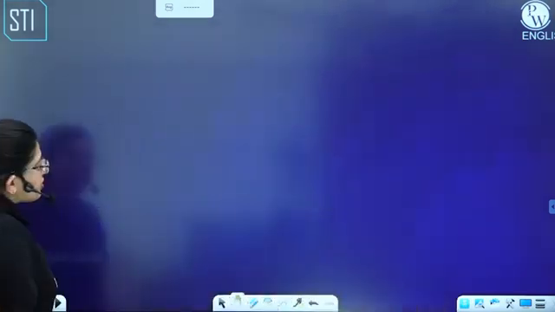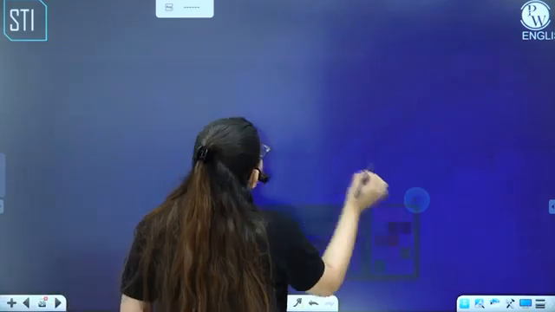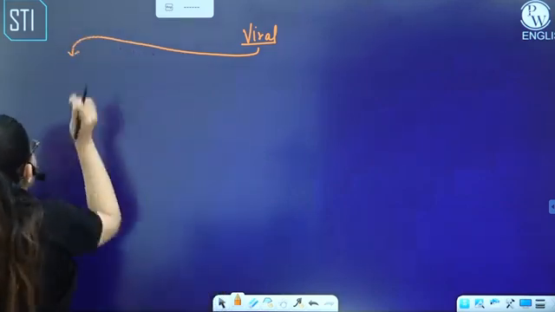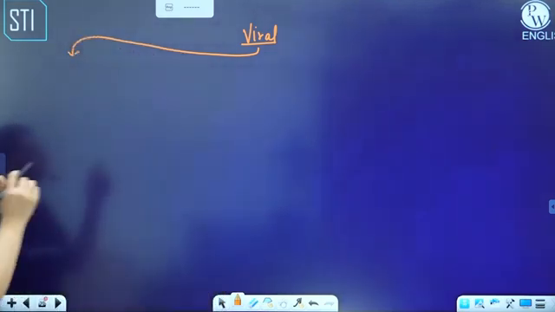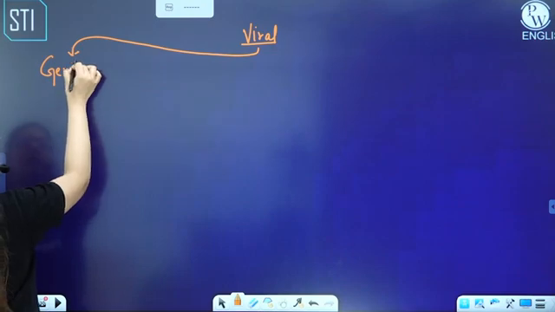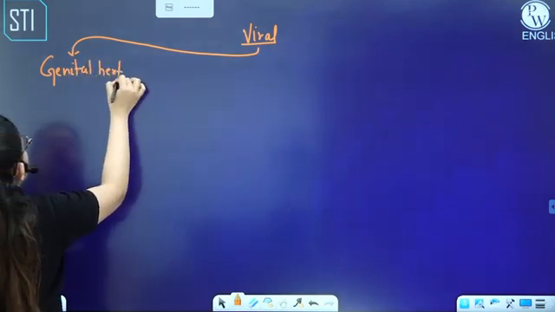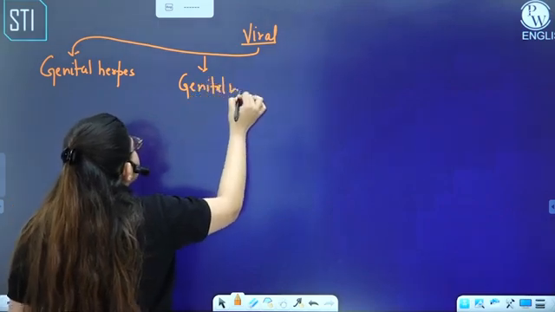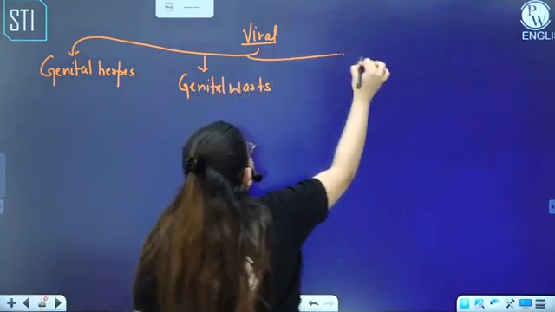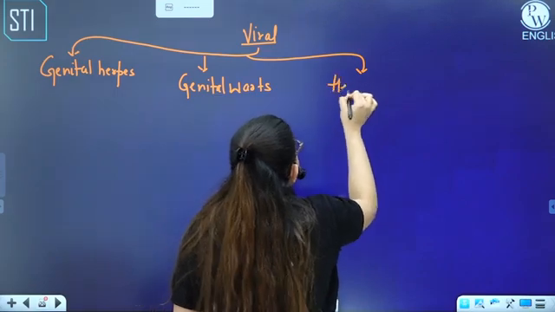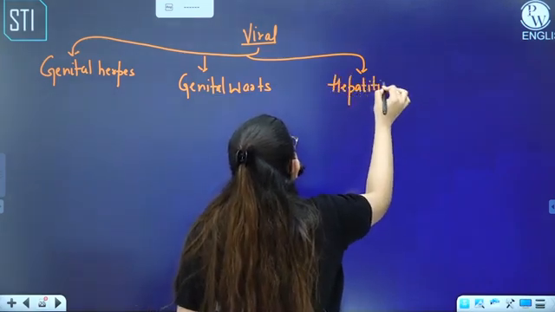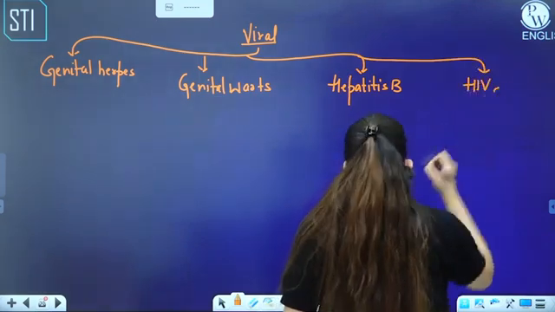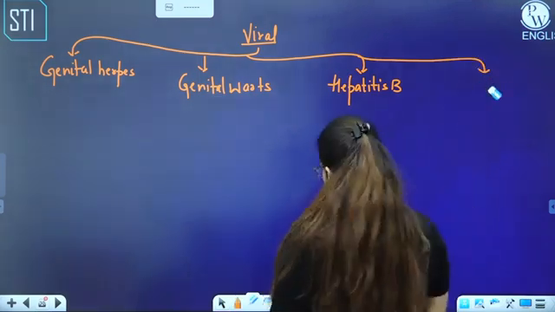Moving further to the next, which is the viral ones, and usually viral infections are not treatable. In viral, the first one we have is genital herpes. The second we'll discuss here is genital warts. The third is hepatitis B, and the last one is HIV AIDS, or simply we'll write here AIDS.